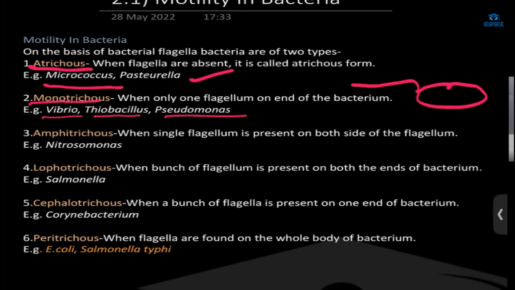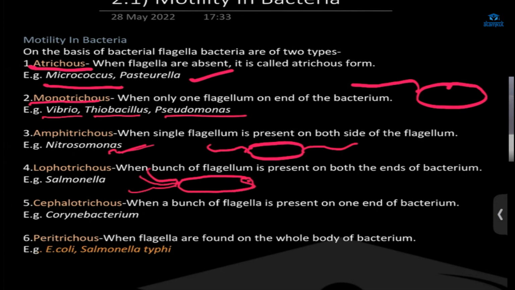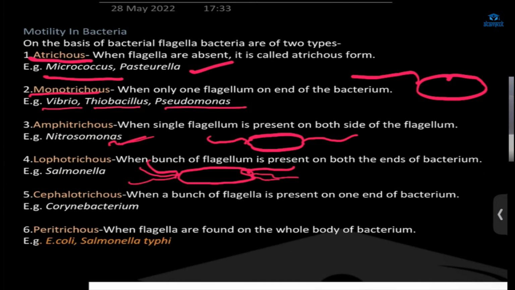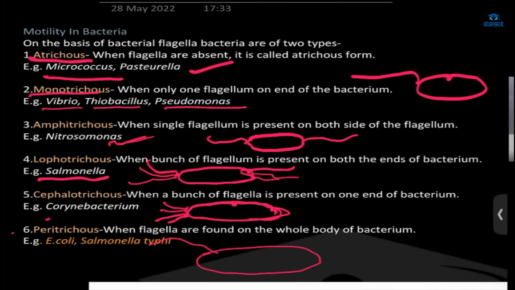Then amphitrichous, the bacteria have flagella on both sides. Nitrosomonas is the example. Next, lophotrichous, where a bunch of flagella are present. And cephalotrichous, where a bunch of flagella are present only at one end. Example, Corynebacterium. Here, the example is Salmonella typhi, the bacteria which cause typhoid. Then peritrichous, where the whole body of the bacteria